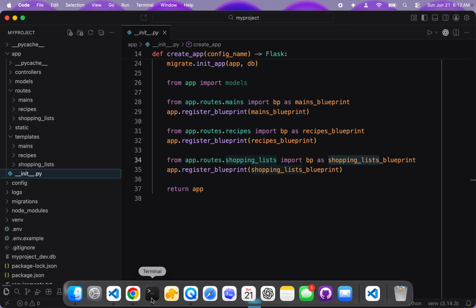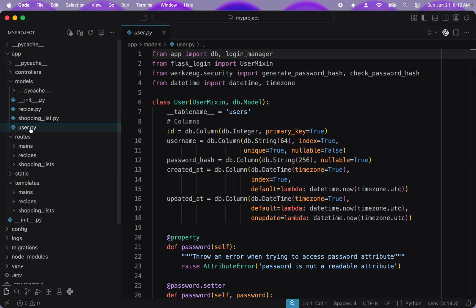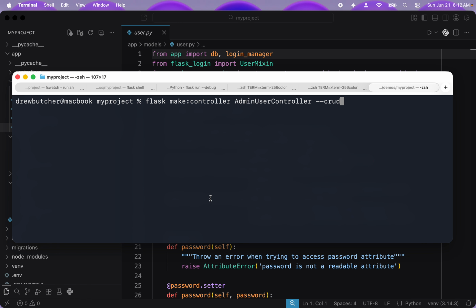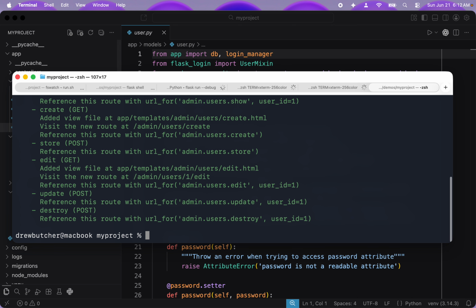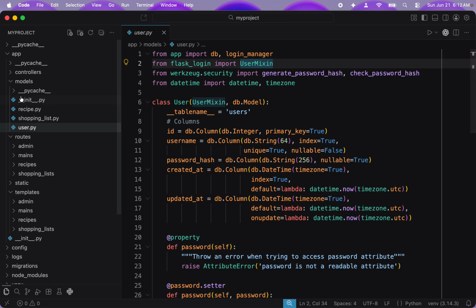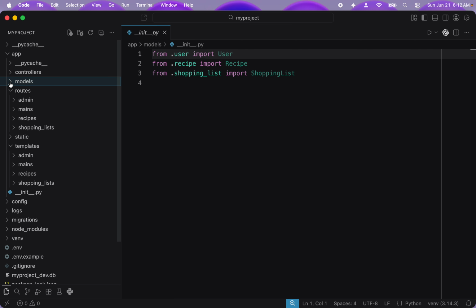So without further ado, and just so you see the model before I run that, you already had the user model here, but we don't have an admin user model, and we don't want one. That's not what we're going for here. All right, so let's run this and see what we get. So lots of printout, which I'll leave you to walk through, but I like to look at the files on disk. So model-wise, nothing changed. And that's what we wanted. That's what we expected. We have our user model, our recipe model, our shopping list model, and that's all we wanted.